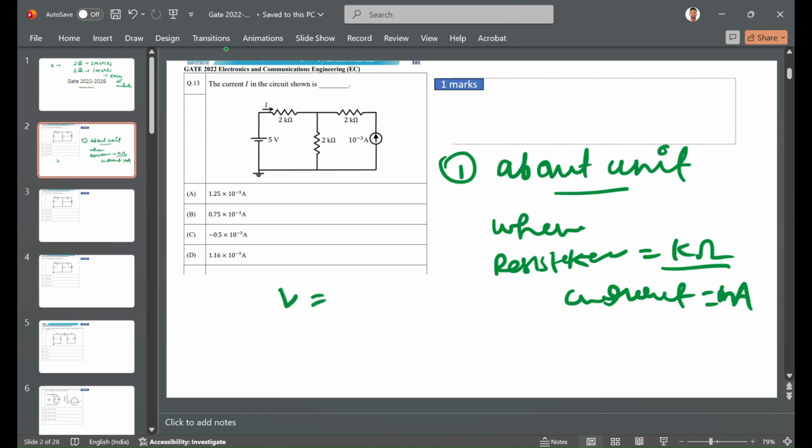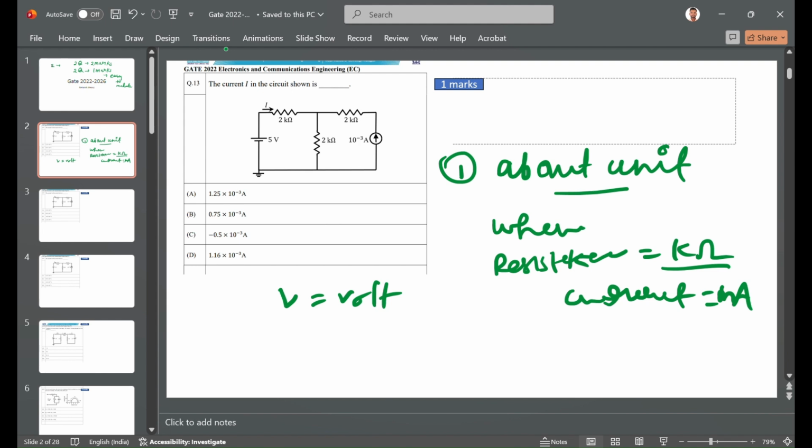So when you multiply these two, it directly comes to volts, because milli and kilo cancel out. If you're not doing that, there are lots of possibilities that you will miss some calculation. So it is a good habit to deal with cancelable units.